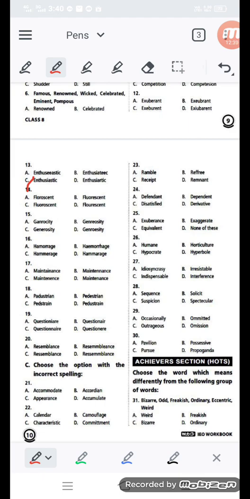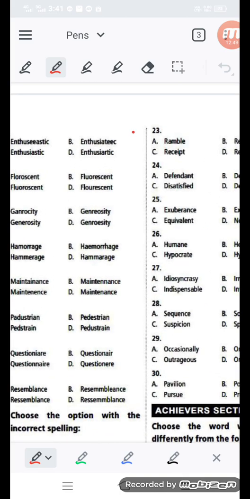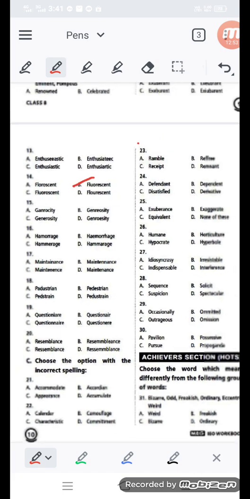Enthusiastic. Question number 14, you can see fluorescent. Which option is coming? FLUORESCENT, like option B, fluorescent.